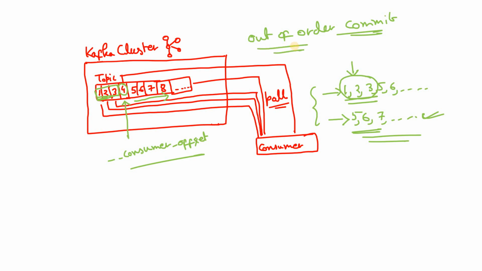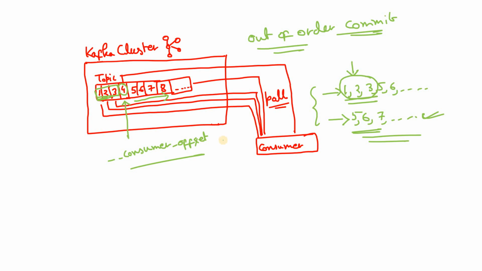Now, what is the disadvantage which we might encounter in certain situations? For example, suppose your consumer is consuming messages 1, 2, 3 and 4, and in parallel in the backend, using multiprocessing, it is processing them. Suppose for messages 1, 2, 3 the processing failed, but the processor handling message 4 has not failed.